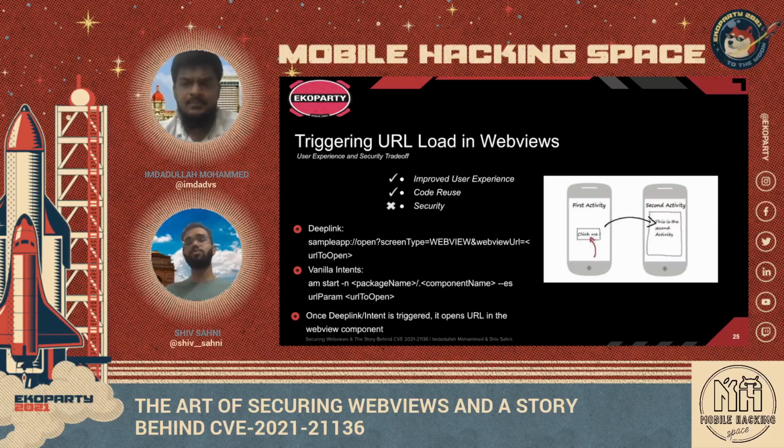So let's say we have two screens. For simplicity, I'm just calling them screens. It could be activity in the case of Android and view controller in the case of iOS. So let's say the first screen has a button, and once this button is triggered, it will open the second screen, which has a web view component. While the button triggers the invocation of the second component, it also sends a URL to it, and that URL is loaded as part of the web view component in the second screen.